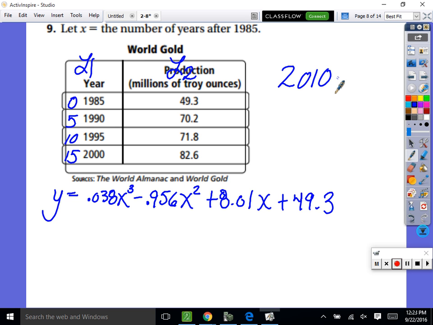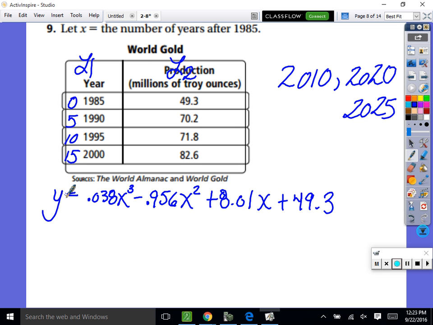For years 2010 and 2020 and 2025, won't I just plug in? Can't I plug in any value for x and get what we're going to get out? Does everybody understand that? This is input, output. If I want to know how much we're going to have in year 2010, then I have to put that in for x. Now we have to put in the correct x.